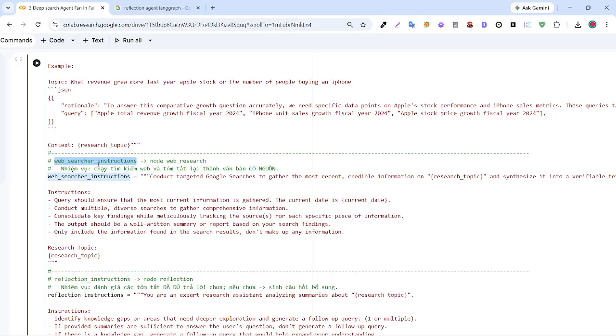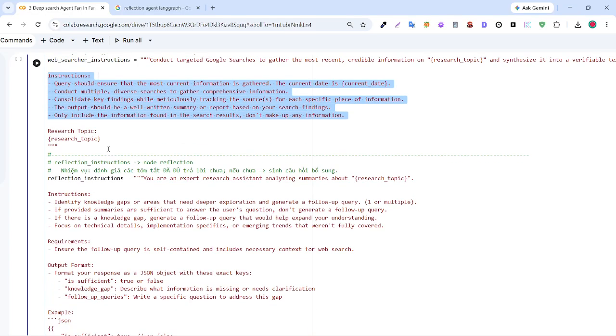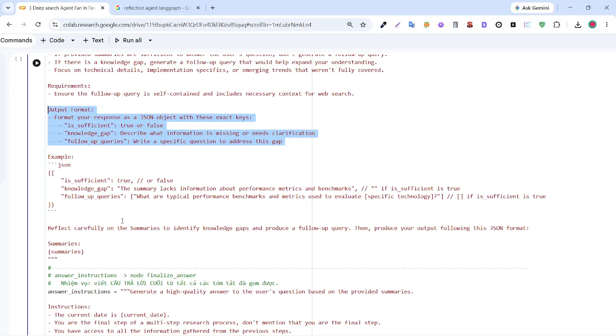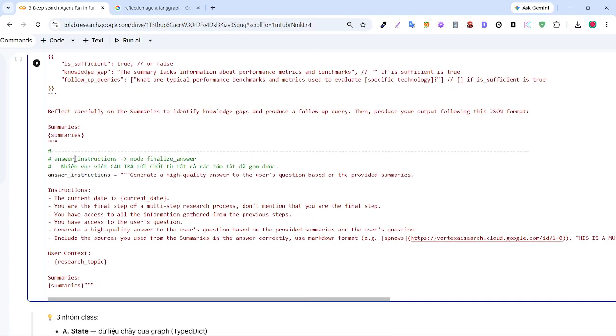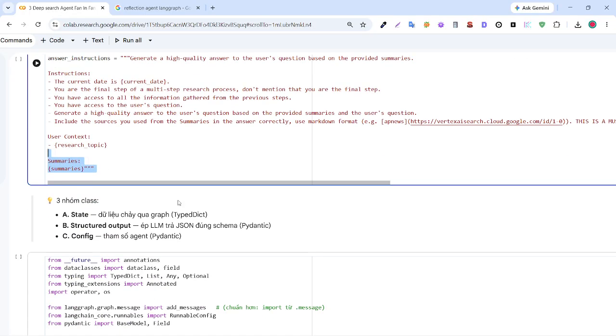The second, I will define a web research instruction with its basic rules, and the reflection instructions, where I define the required output format so the AI can do this well. And the final, I will define the answer instruction to let the AI think and summarize.